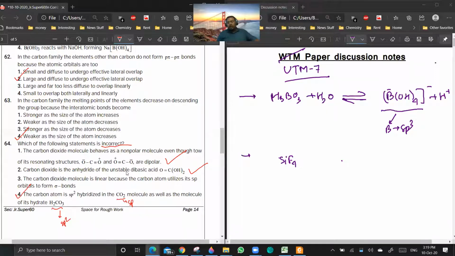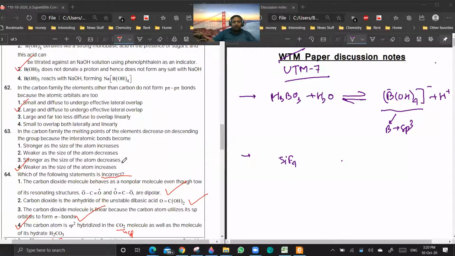Third, carbon dioxide is linear because it uses sp orbitals. Fourth is wrong, because in CO2 sp hybridized orbitals are used, while in H2CO3 sp2 hybridized orbitals are used. Is it clear? Yes, yes. Now 62 to 63.